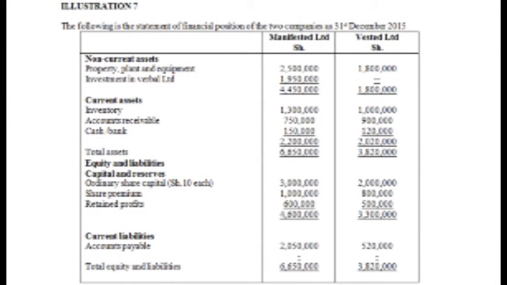Example number 7. The following are the statements of financial position of the two companies as of 31st December 2015. We have Manvested Limited and we have Vested Limited. We have non-current assets, property, plant and equipment, and the investment in Vested Limited. We have the current assets: inventory, accounts receivable, cash at bank. We have the equity and liabilities. We have the capital and reserves, that is ordinary share capital, the share premium, and the retained profits. We have the current liabilities, there's accounts payable. So additional information, friends.